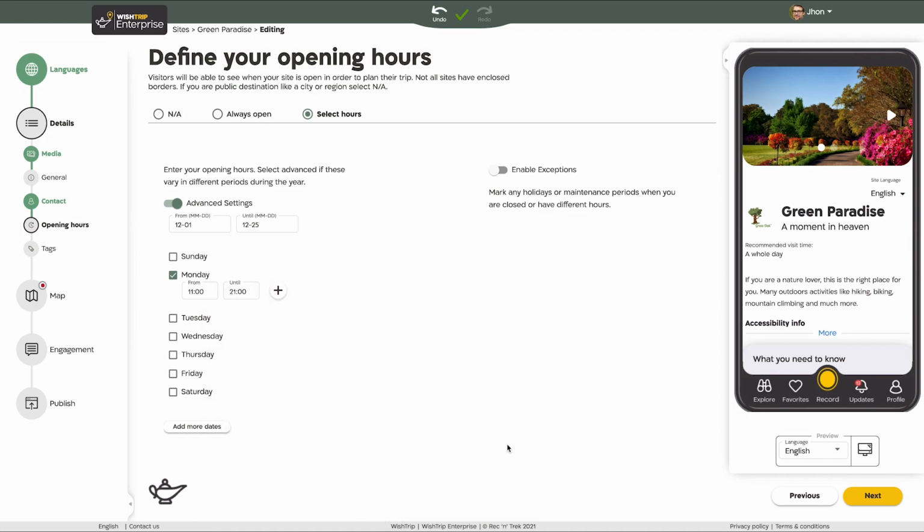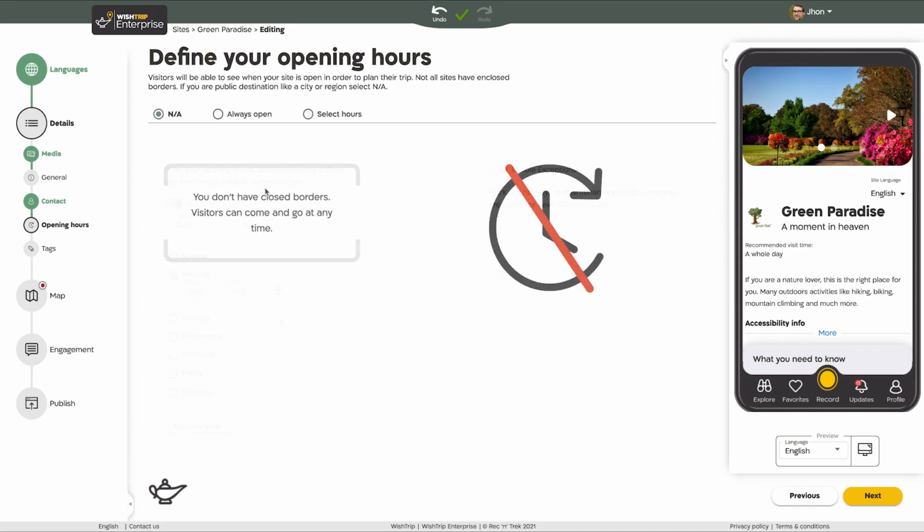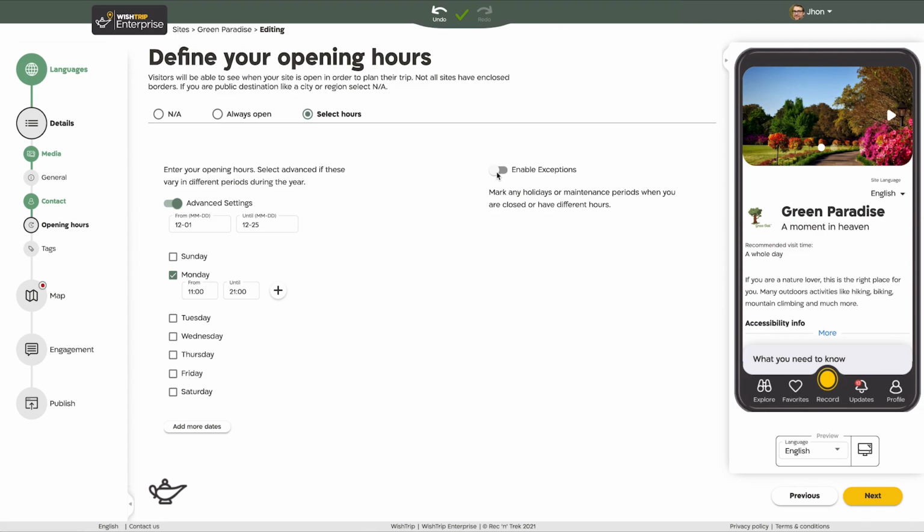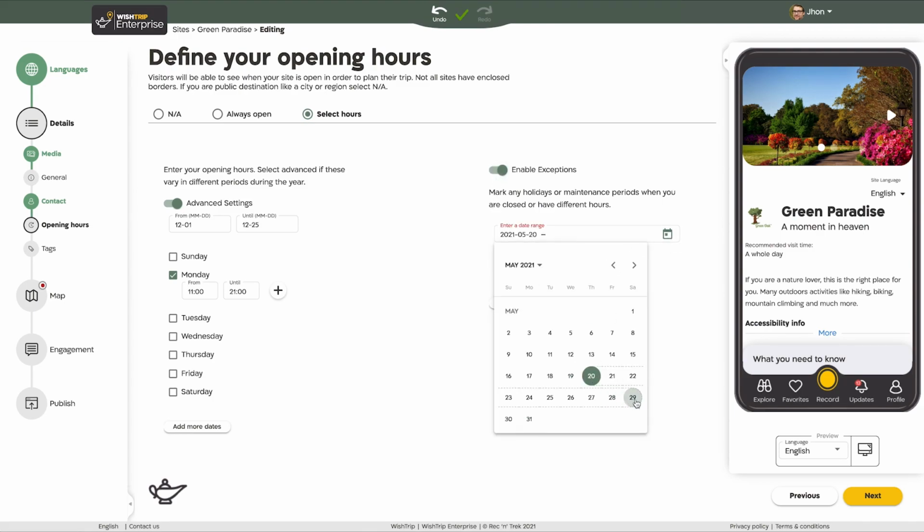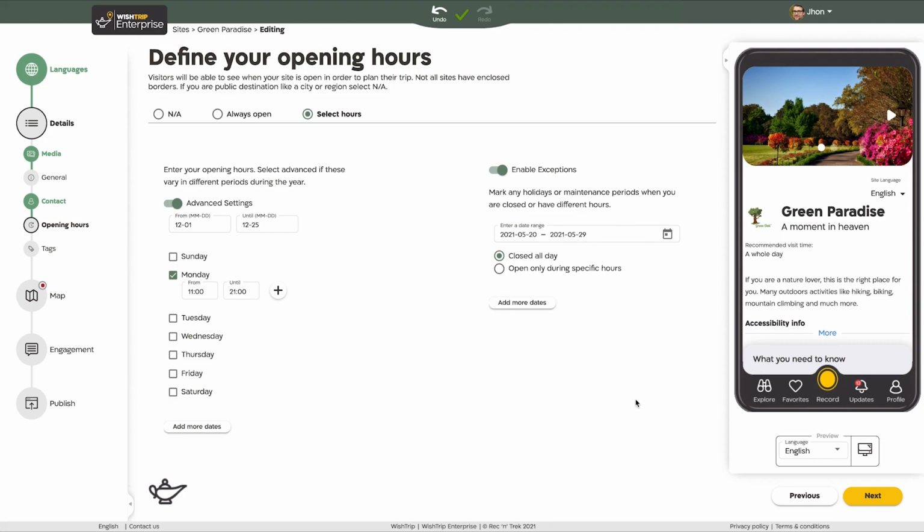Perhaps you have a special schedule for certain public holidays or events. This is where the Exceptions option comes in. Move the slider to enable exceptions. Then, identify the opening and closing hours for this period. If your exceptions conflict with the dates and times in the left column, it will supersede them. Press Next when you're done.